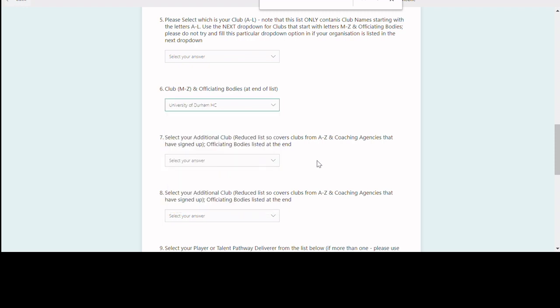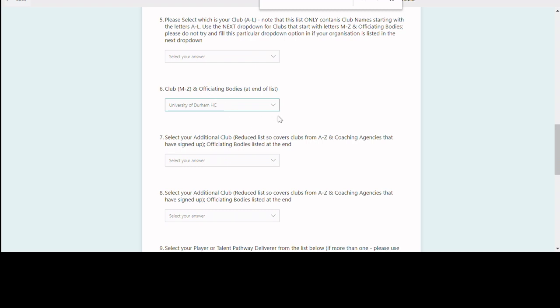That's now sorted. You'll see because I chose 4 earlier, I've now been provided with the options to select additional clubs. If you only select one, this drop down and this drop down won't appear. Equally, if you go into question 5 and choose an option in question 5, then question 6 is automatically taken away as well because you can only choose one option from questions 5 and 6.